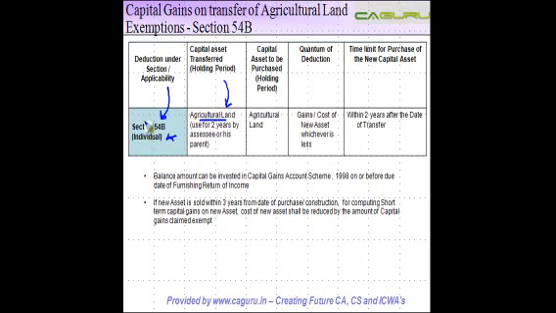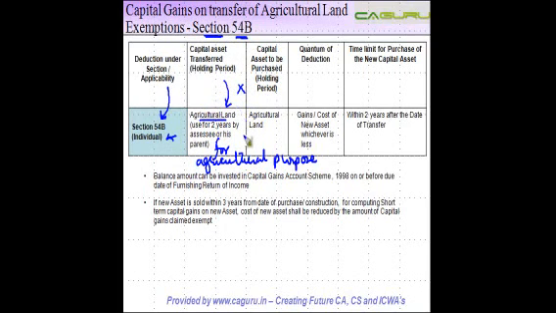Now when we say agricultural land, the agricultural land for which the exemption under this section is available should be a land which has been used for 2 years by the assessee or his parents for agricultural purposes. If the land is not used for agricultural purposes during this period, then this exemption is not available. So let's say you have been using an agricultural land for agricultural purposes. There is a capital gain which arises to you.